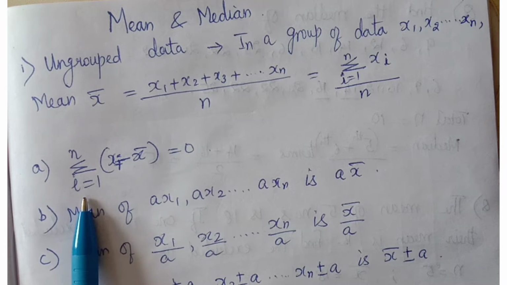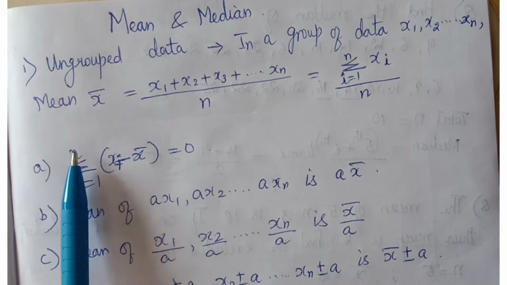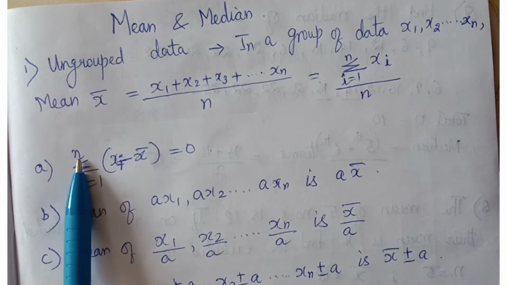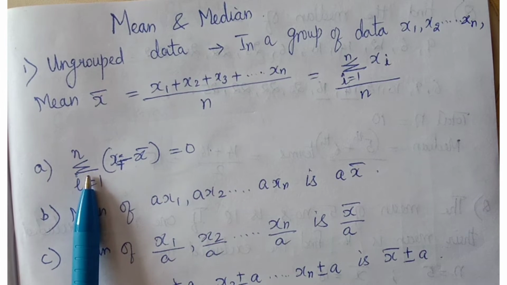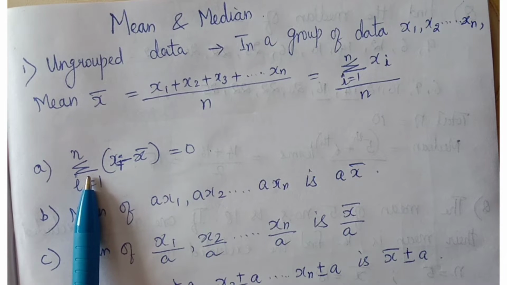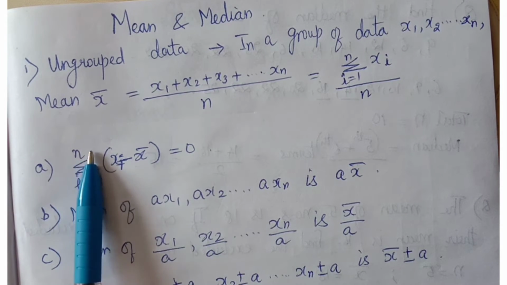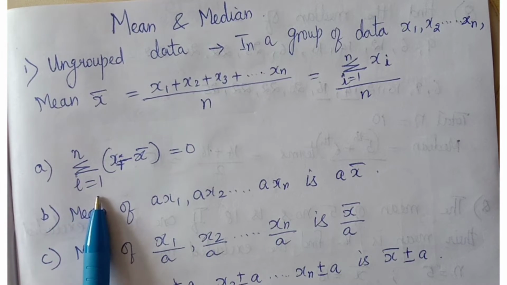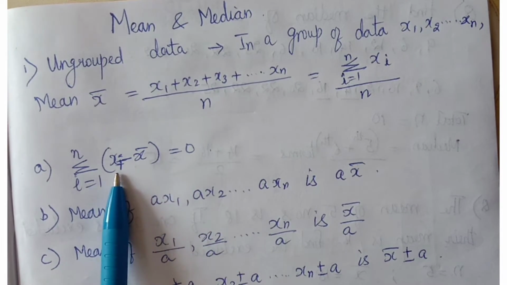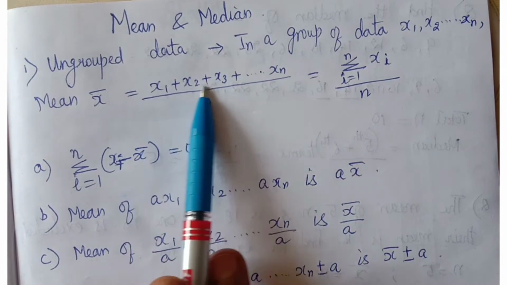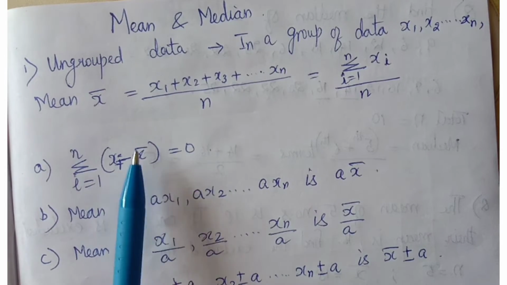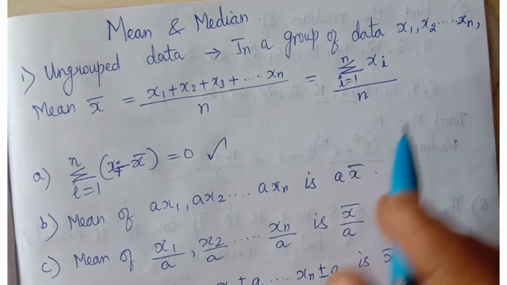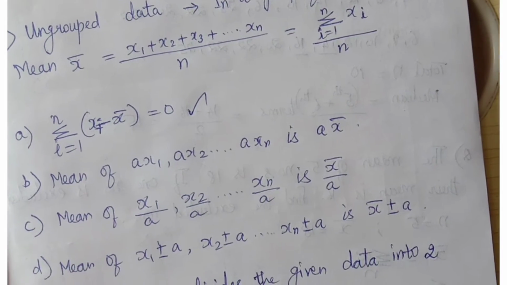An important conclusion that we arrive at is sigma, this symbol refers to sigma, which means summation, in the sense addition of the terms of n terms. Number of terms is n, where i is equal to 1, that means it starts from the first term. Then xi means adding all the terms, minus x bar, my mean, is equal to 0. So this could be applied in sums in finding out the values.